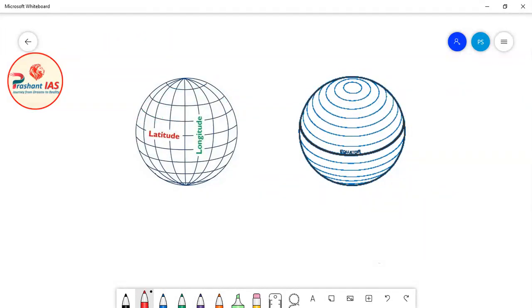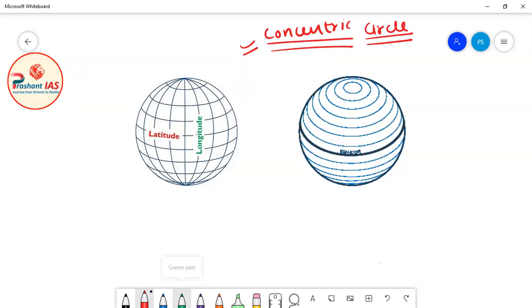Now friends, after this, the next property of these latitudinal circles or parallels of latitude is that they are concentric circles. Now what is the meaning of concentric circles? I think that in yesterday's class also I told you that they are concentric circles, but as far as I remember, I have not explained the meaning properly. So this is the next property of parallels of latitude, and we have to discuss it in a detailed manner so that you have a clear picture in your mind.